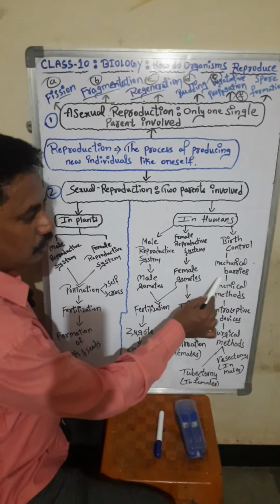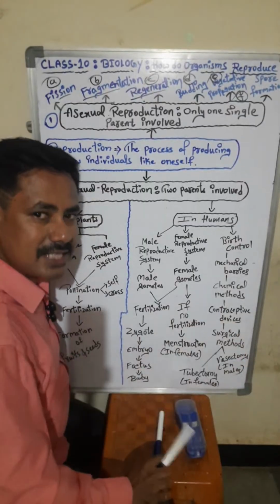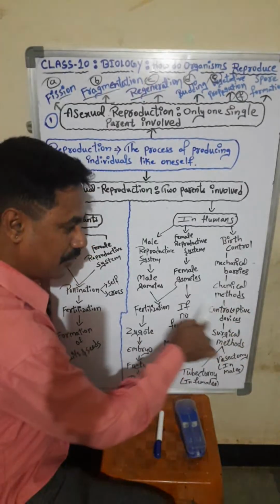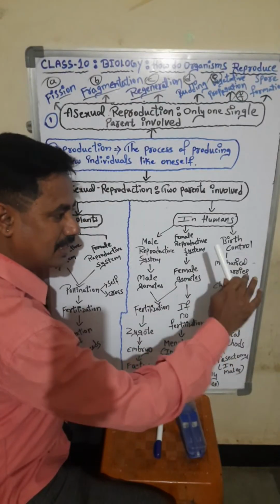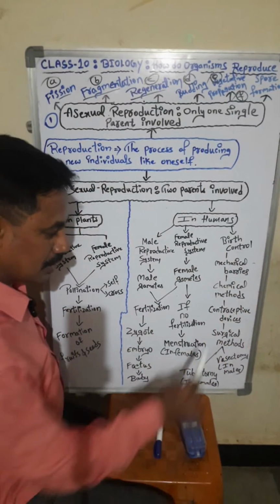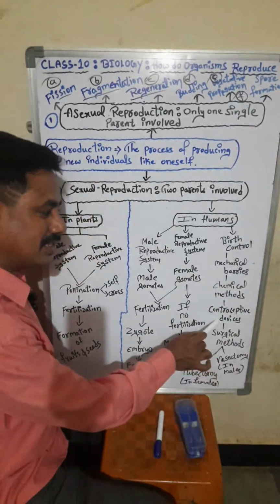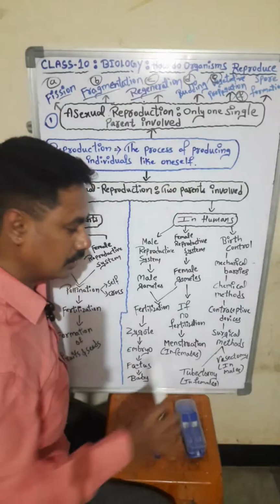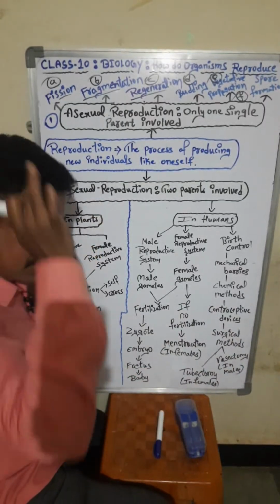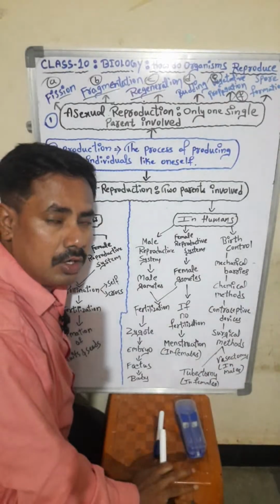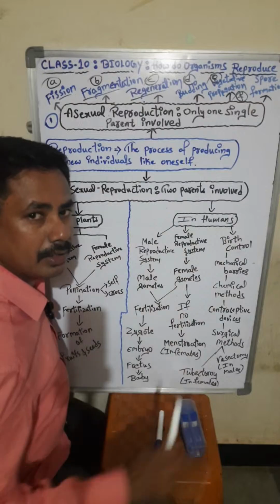In birth control, we are going to see mechanical barriers. There are chemical methods, with the help of which we can control birth. With mechanical barriers we can control birth. There are some contraceptive devices, with the help of which we can control birth. And surgical means, that is, operations, can also control birth.